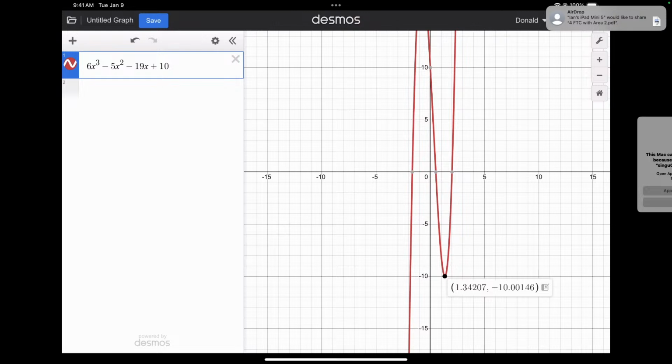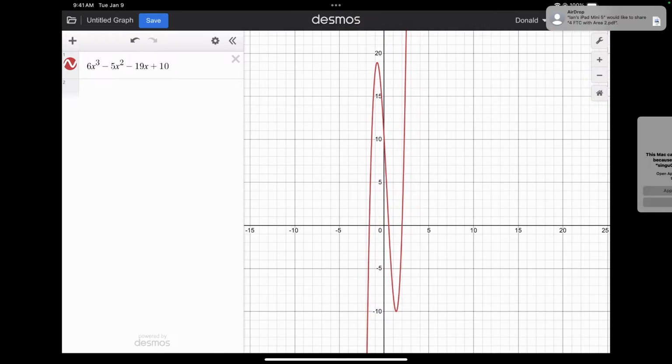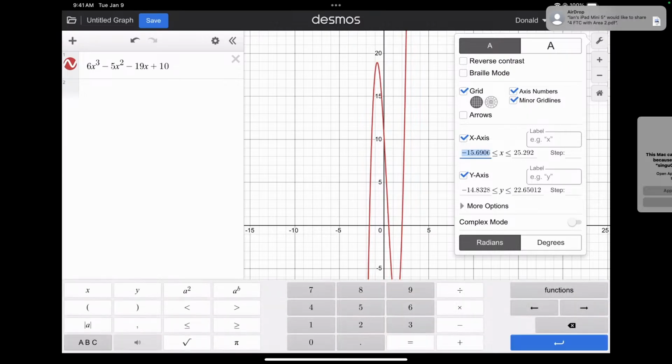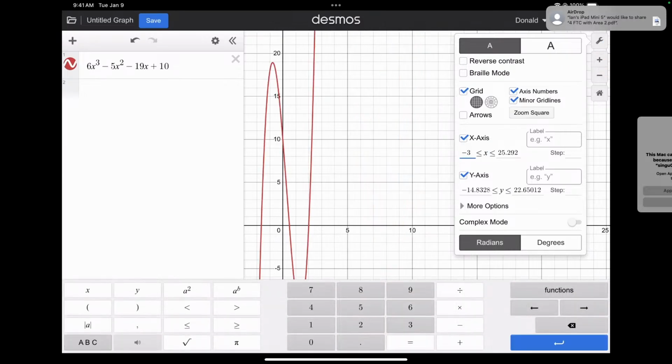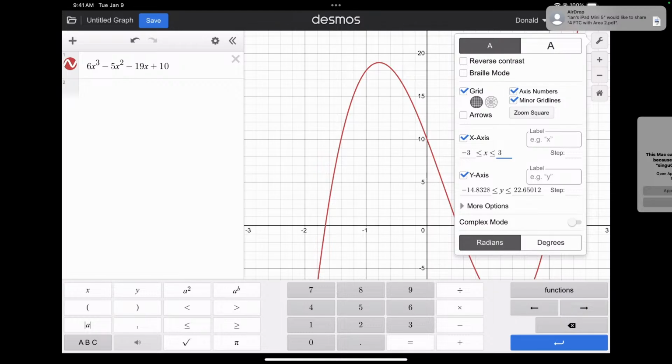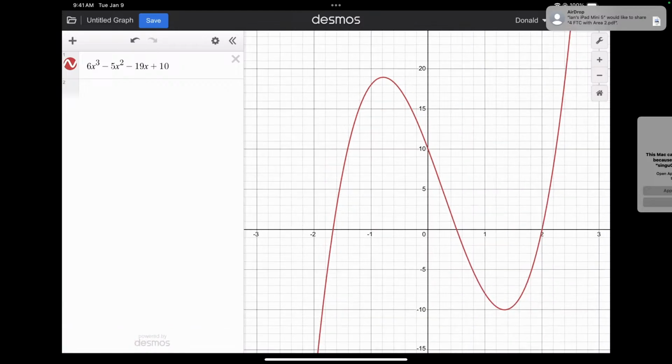No. I think she's thinking it's symmetric: one side's going to negative 6, so the other side has to go to positive 6. Not necessarily. Because of this polynomial, we don't have control over how high or how low they're going to go. Now, if you want to look at this graph a little bit better, not as skinny as this, you can change the window to, let's say, between negative 3 and positive 3, like this. This graph looks a little bit better in terms of scale, so this is probably the general graph.